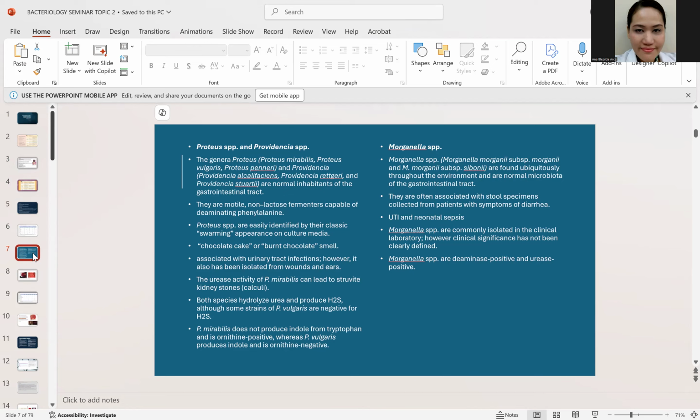It produces the enzyme urease that hydrolyzes urea from your urine, producing high amounts of ammonia that can cause precipitation of the salts and calcium in your system, which can cause the formation of kidney stones or struvite, or what you call renal calculi, okay? Now, another characteristic ng mga Proteus natin is that they tend to swarm. Meron silang characteristic na swarming phenomenon. It also has a burnt chocolate or chocolate cake odor.